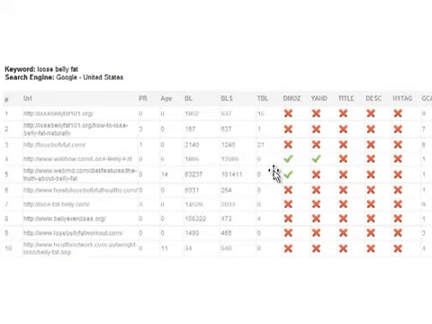The on-page optimization, not many sites are actually optimizing for "loose belly fat." It's probably because it's a misspelling. People are probably trying to type "lose belly fat," but they've spelt it incorrectly, and so there's not much on-page optimization going on.